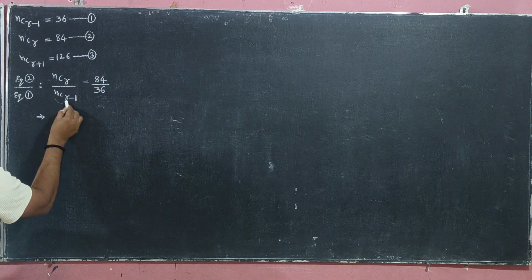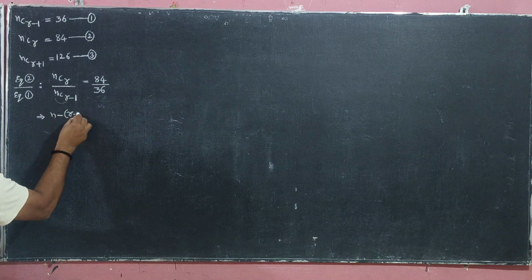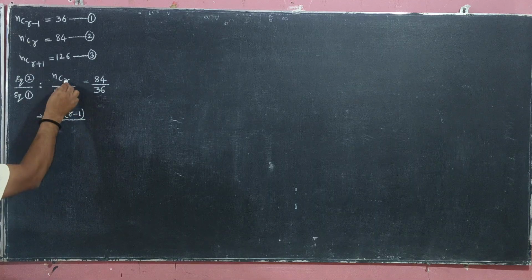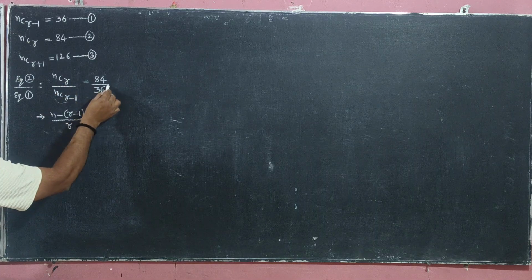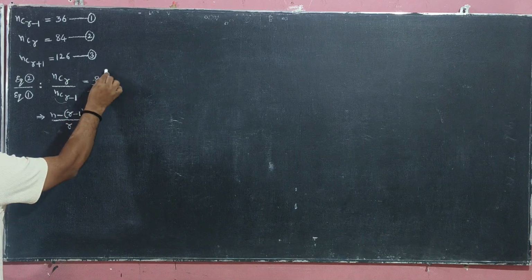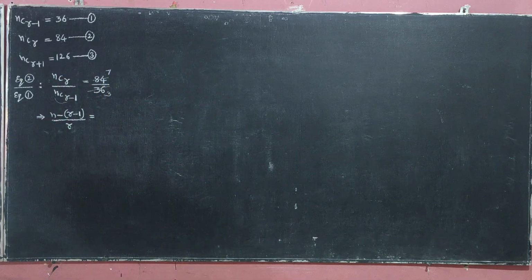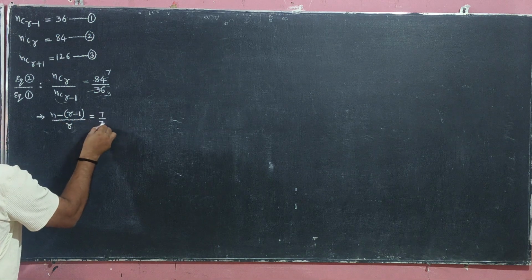Then the formula is n minus r minus 1 by r. Okay, we used this in the previous solution, and 12 3s cancel, 12 3s are 36, 12 7s are 84. Okay, right, 12 3s, 12 7s, 7 by 3.